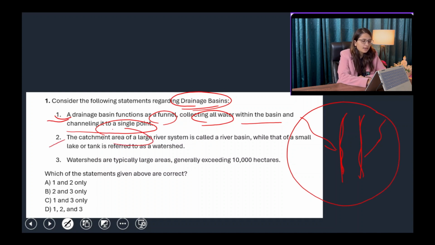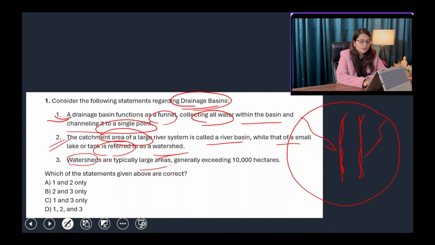The catchment area of a large river system is called a river basin, while that of a small lake or a tank is referred to as a watershed. So first of all, the whole system is called drainage basin plus catchment area both. But if we talk about large rivers like Ganga, Brahmaputra, Indus, then the catchment area of a particular river is known as river basin. And if we talk about smaller rivers like Luni River and Son River and any other smaller river, then we call it watershed. Okay, so statement number two is also right.